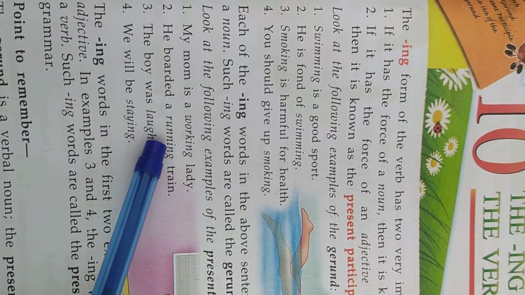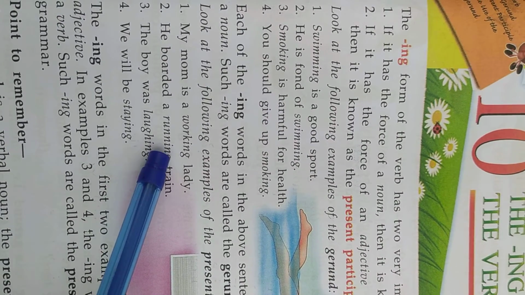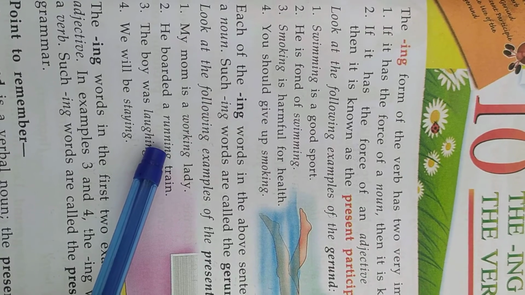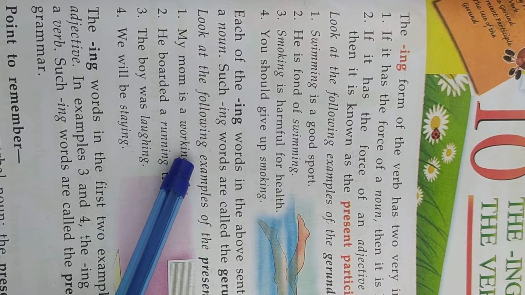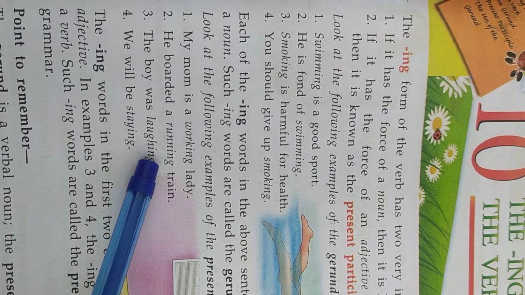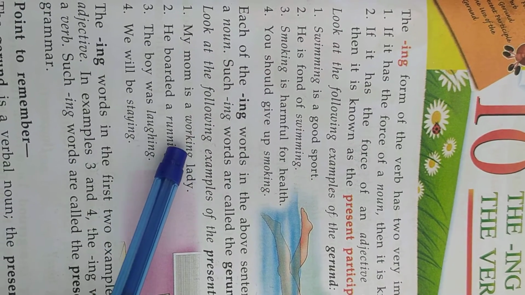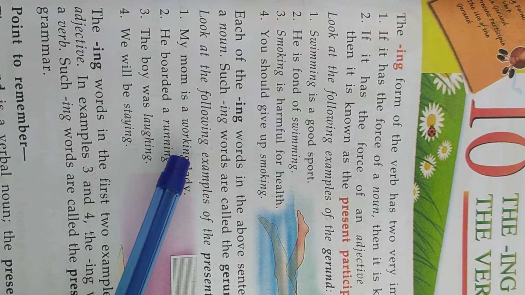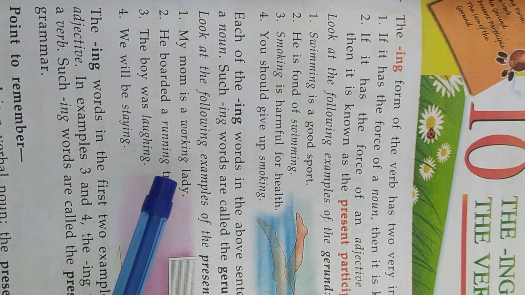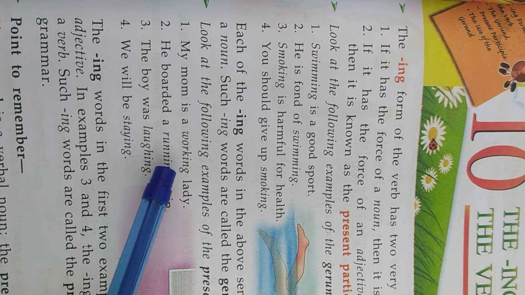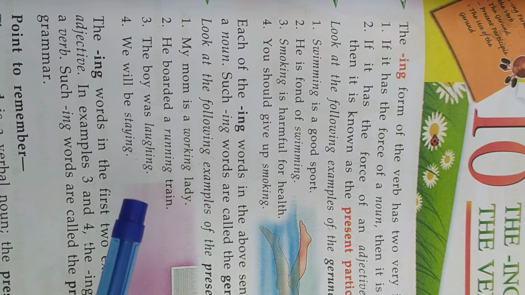That's why we call running in the second sentence, and working in the first sentence, present participle. In these two sentences, both working and running act as an adjective.